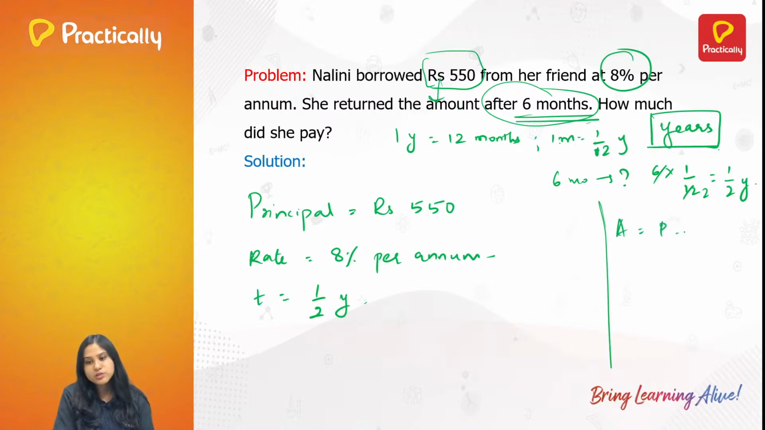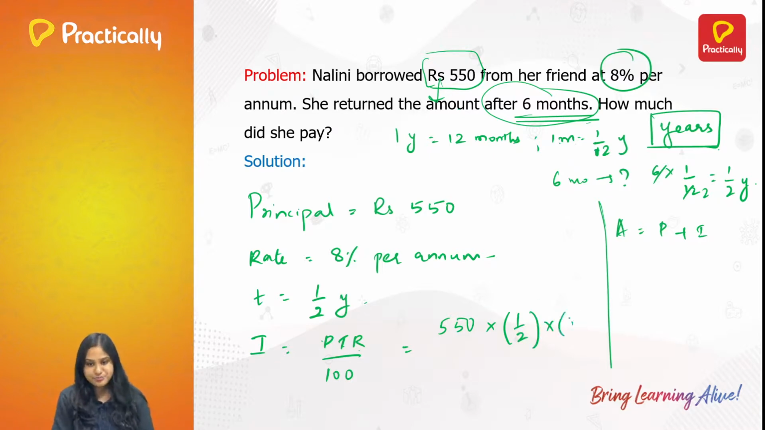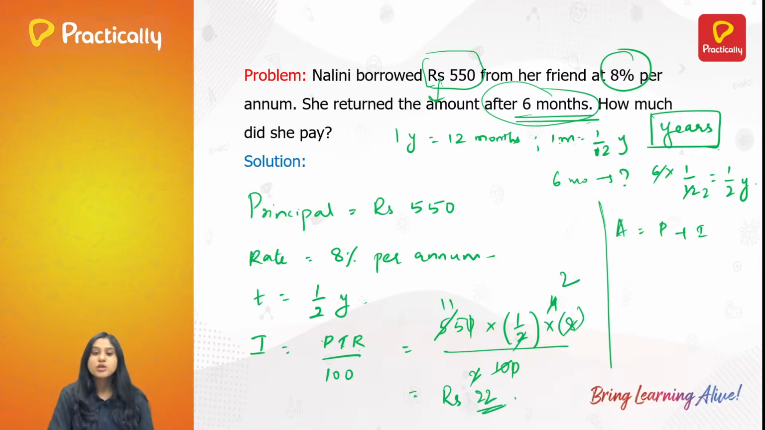So, we have to calculate the total amount. We know that amount is equal to principal plus interest. First, let us calculate the interest here. Interest is equal to PTR by 100. That is principal into time into rate by 100. So what is P here? 550. What is time period? 1 by 2. What is the rate? 8 by 100. So 2 times 4, 0, 0. 5 times 2, 5 times 11, 2 times 1, 2 times 2. So 11 times 2, that is rupees 22. So the interest of this amount for this many months and that rate is rupees 22.